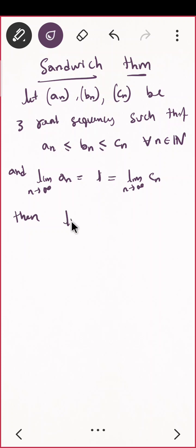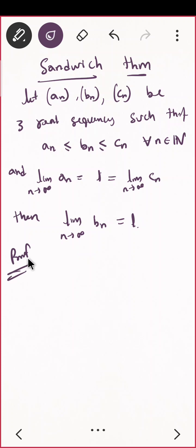Perfect, very nice. Limit n tending to infinity, Bn should also converge to the same value. That is squeezed, because Bn is squeezed between them. You can say sandwich theorem. Correct? Okay? Shall we prove it?